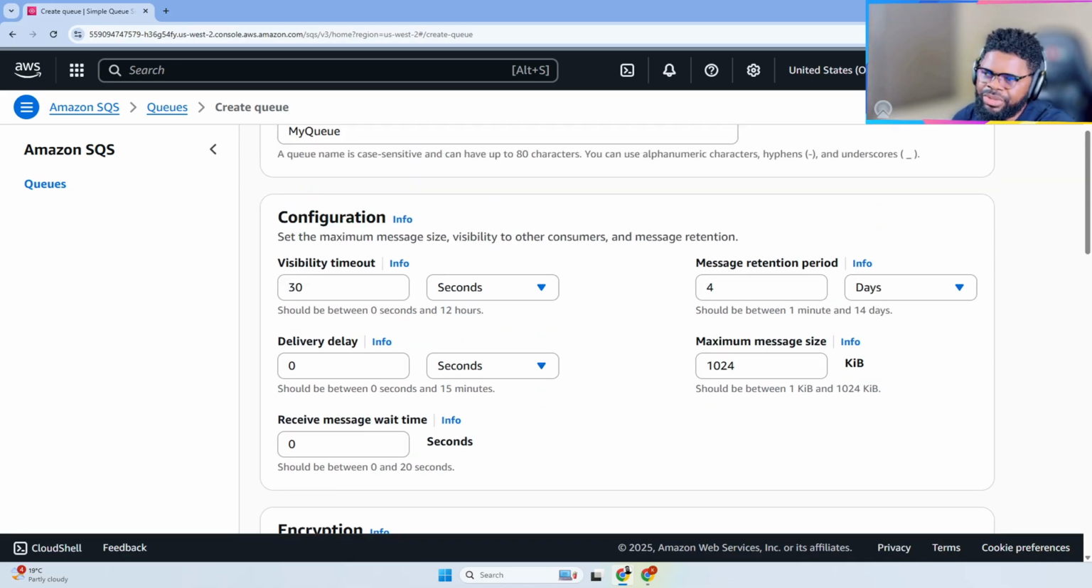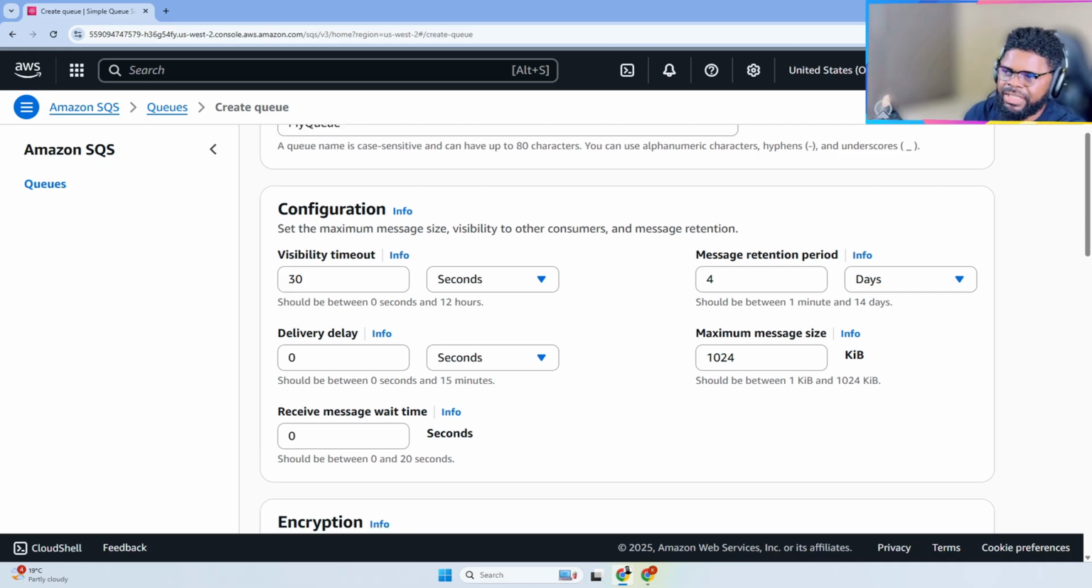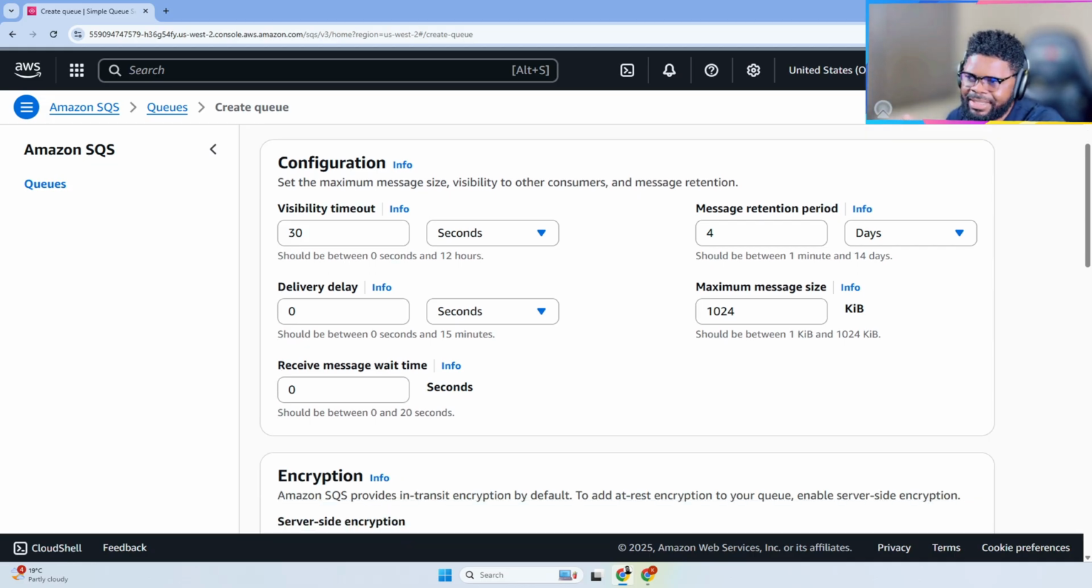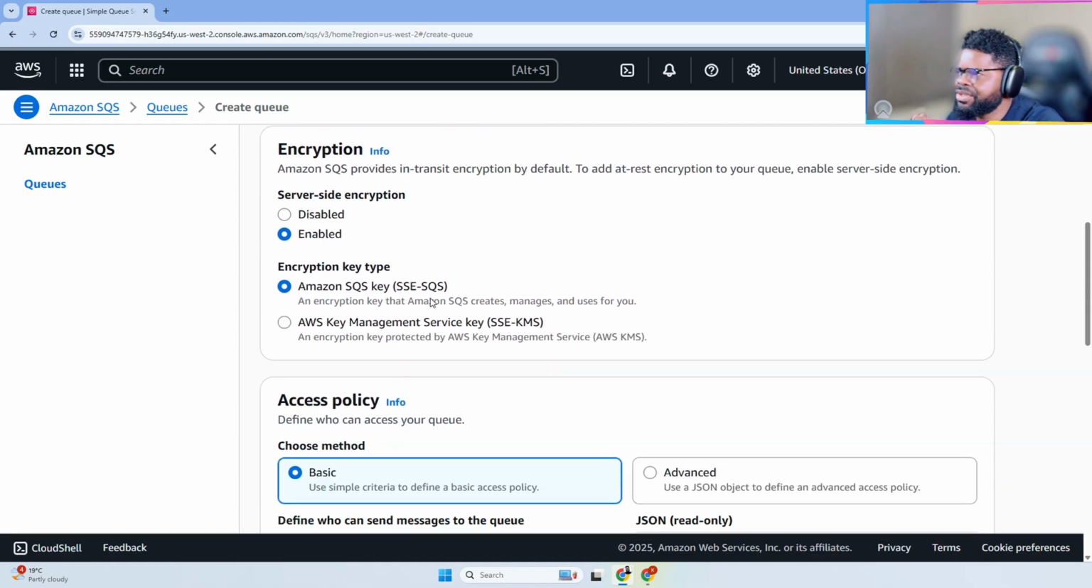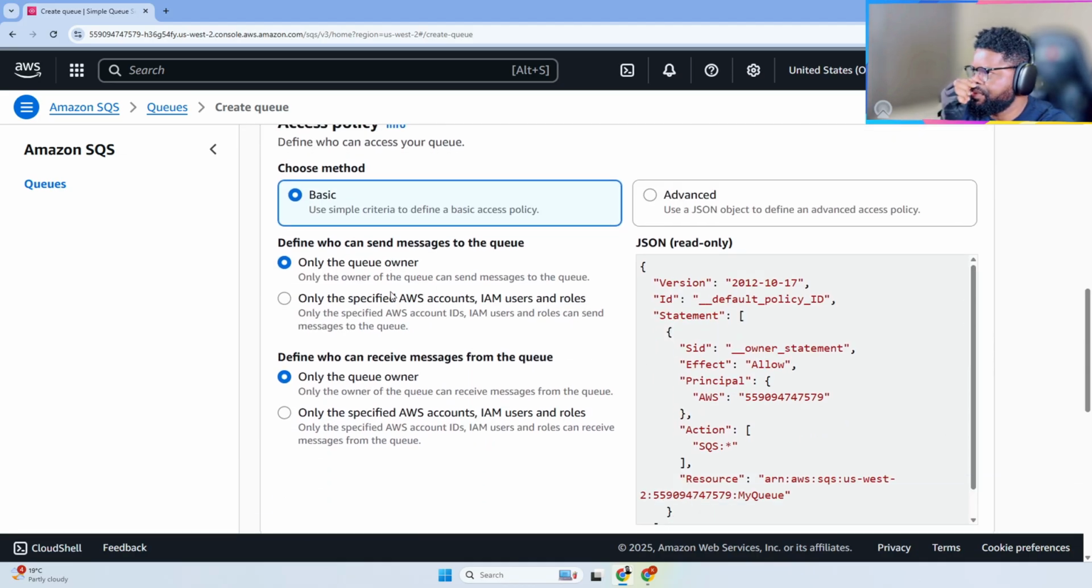And so delivery delay, obviously there are some things. Message retention, you can see you can keep your messages in the queue for up to 14 days, so that's fine. I think I said in the slide, but it looks like there's now an increase, so you can have 1 KB up to 1 MB. That's what it means, your message size can be up to 1 MB. And then receive wait time. I'm just going to leave many of these things. Server side encryption is here. It can be enabled. Amazon SQS key is what we're going to use.